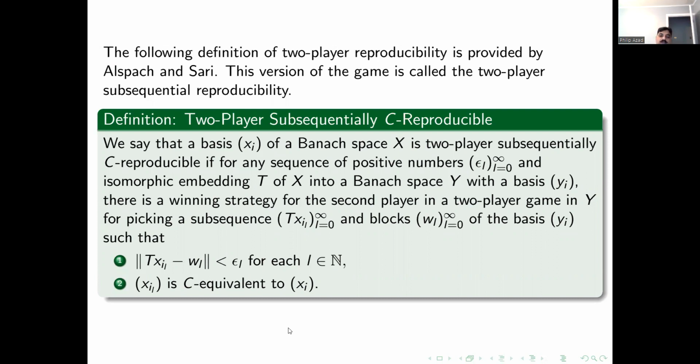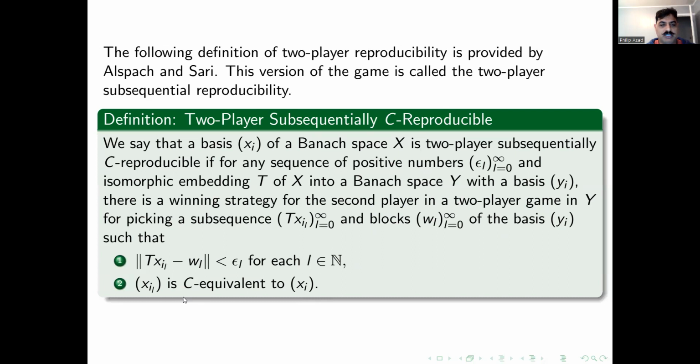Then if for every sequence of epsilon_i's, we can find a subsequence Tx_{i_j}, and d_l x_{i_l} and w_l, where x_{i_l} is in the embedded space and w_l is a sequence of block vectors of the basis y in the ambient space, fulfilling these two conditions, then we say that x_i, the basis of the embedded space, is sequentially C reproducible.